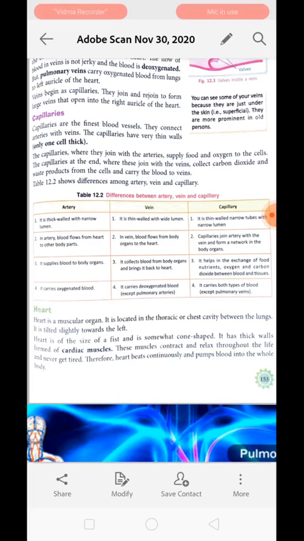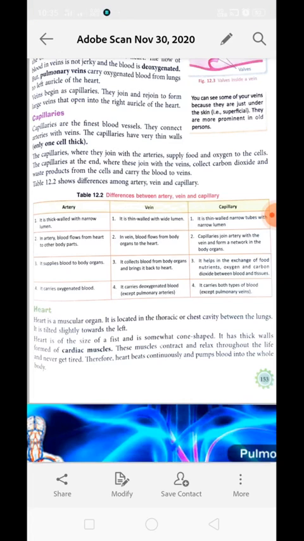Arteries are thick and have a narrow lumen, whereas veins are thin and have a wide lumen. Clear? Now about capillaries. Capillaries are thin walled, narrow tubes. Understood? In the next point, in arteries, blood flows from the heart to the body parts, whereas in veins, blood flows from the body to the heart.